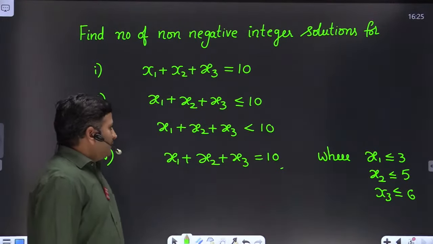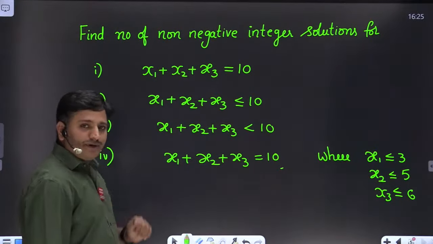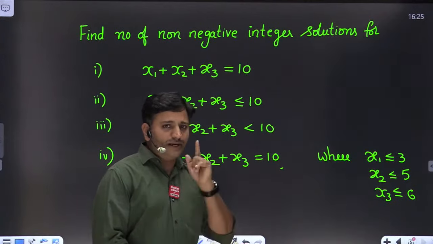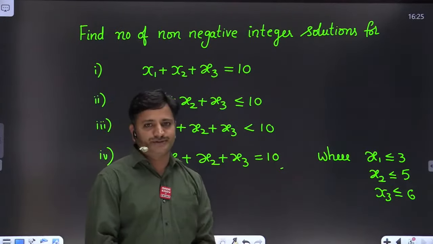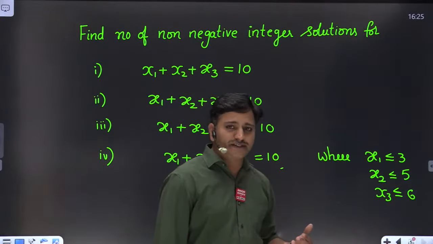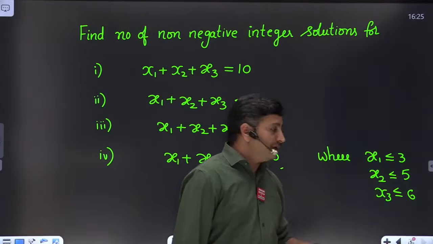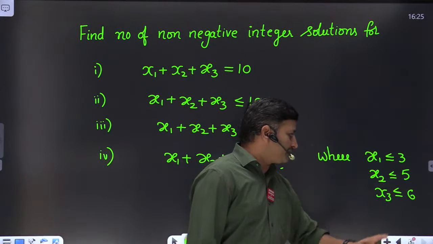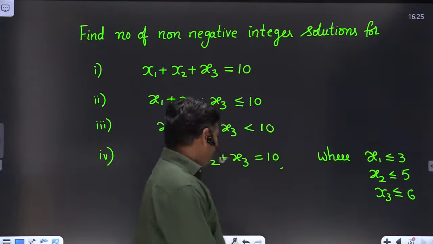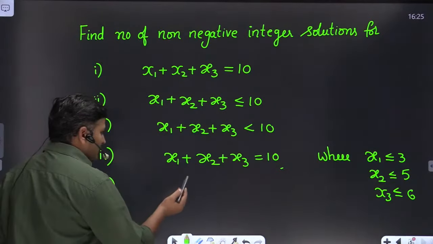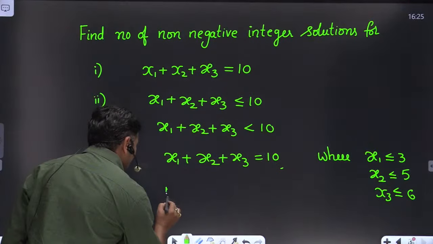So what is the difference between the first model and the fourth model? In the first model there are no external conditions for x1, x2, x3. The only condition is that they are non-negative integer solutions. Whereas in the fourth model, friends, we have explicit constraints: x1 at most 3, x2 at most 5, x3 at most 6. Clear?